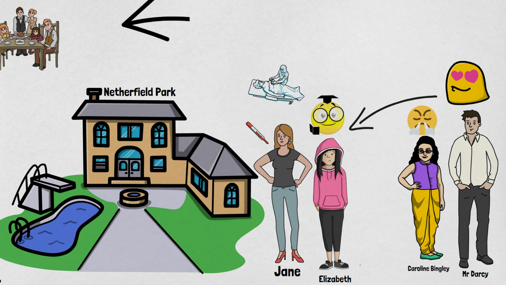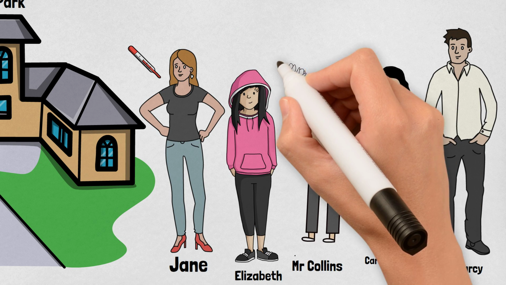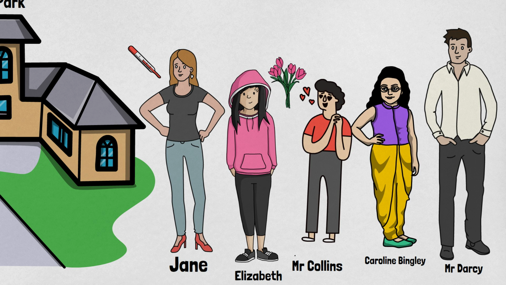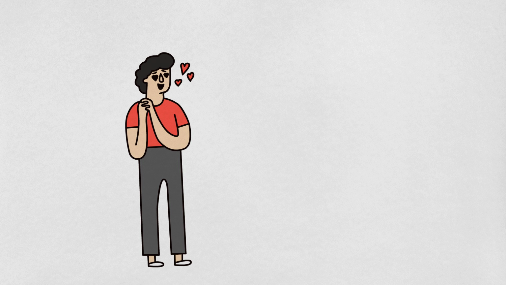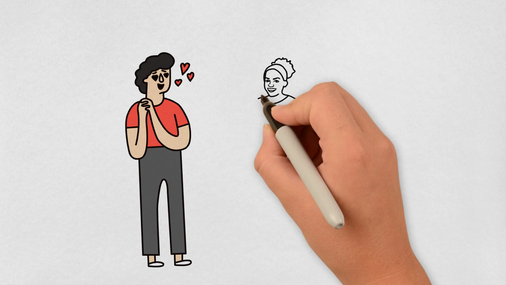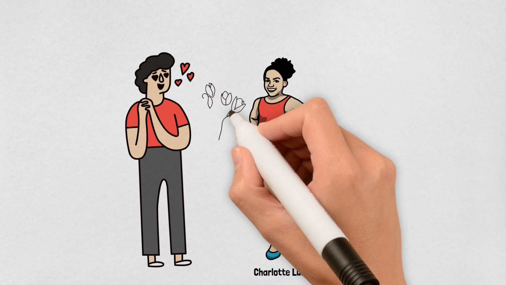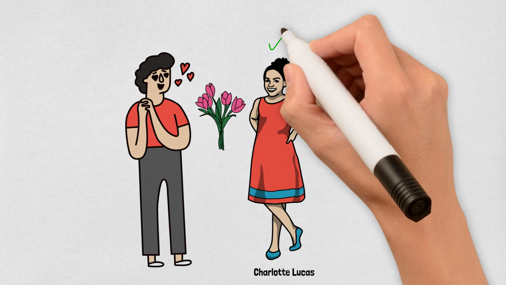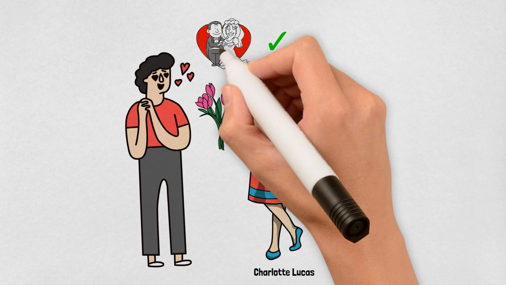We have a funny character in the novel named Mr. Collins. He is the cousin of Mr. Bennet. He is very rich and plans to marry one of Bennet's daughters. He proposes to Elizabeth, but Elizabeth offends him by rejecting the proposal. Later in the novel, Mr. Collins proposes to Elizabeth's friend Charlotte Lucas. Charlotte Lucas wants to marry for security rather than love. She agrees and the two soon get married.